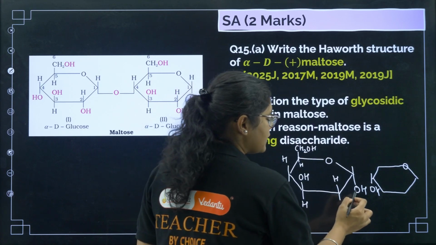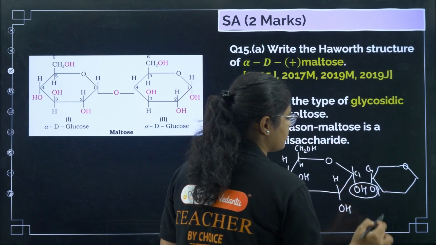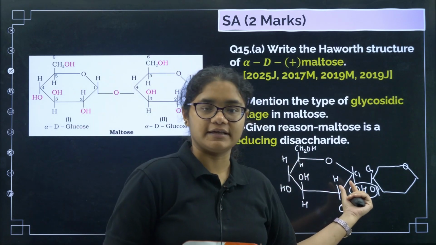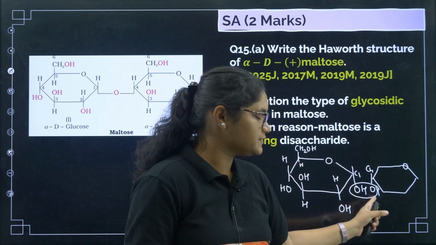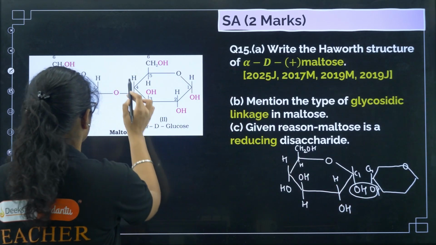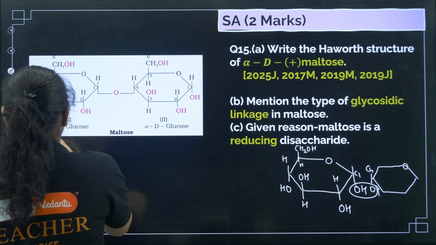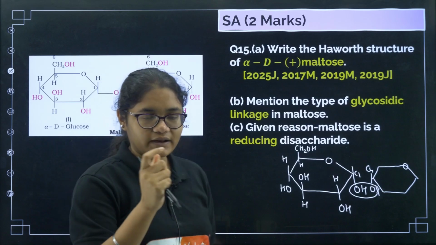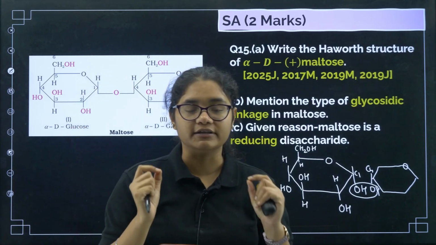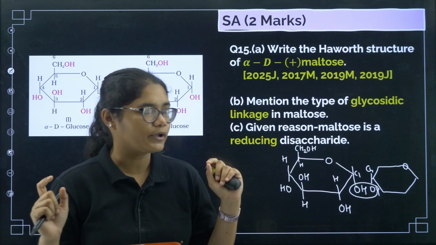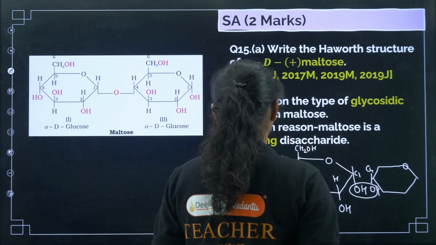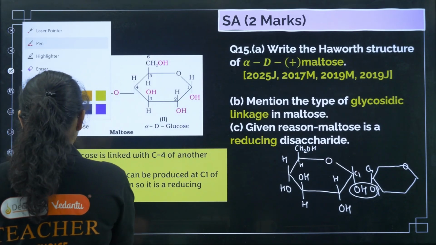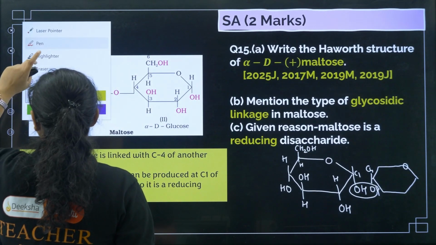Now this is C1 and this is C4, one C1 and one C4 of alpha D glucose units. This bond is a glycosidic bond, and there is a loss of a water molecule, which is why it looks like this. When 2 monosaccharides are joined, that bond is called a glycosidic linkage. Now the question: mention the type of glycosidic linkage. That is a C1 C4 glycosidic linkage. C1 of one glucose is linked with the C4 of another.